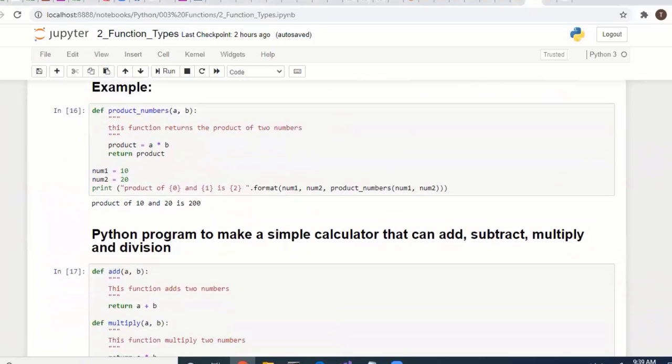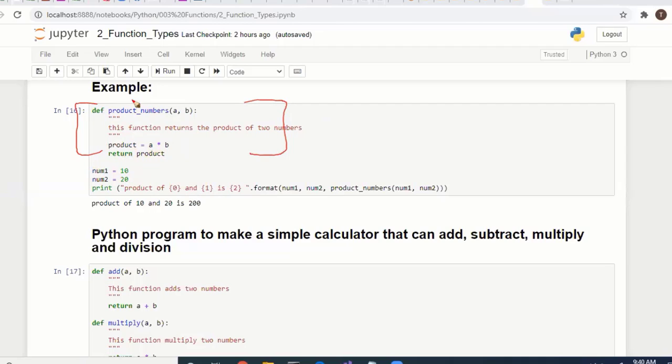Here we are defining a function with the def keyword, the function name, and whatever arguments you want, and you specify the docstring. This is optional, but if you specify it, it is very good, because if someone sees your function in future, they can understand the purpose of the function. Then the statements, whatever the business logic is. Here you are multiplying two numbers and returning the product. This is a simple function. You have to write your own function like this.